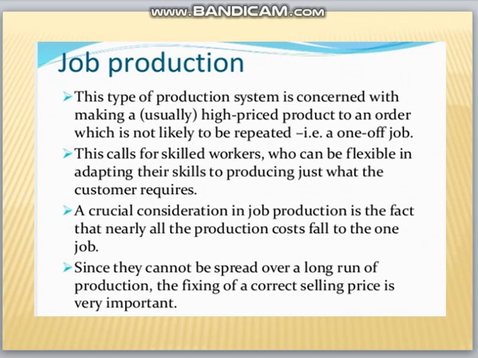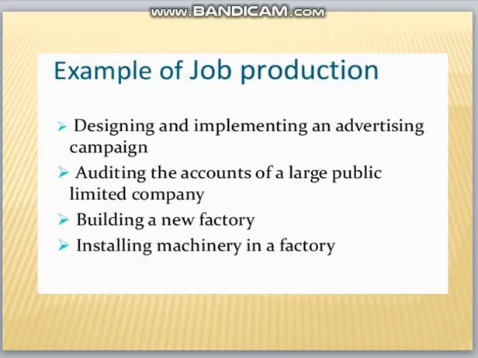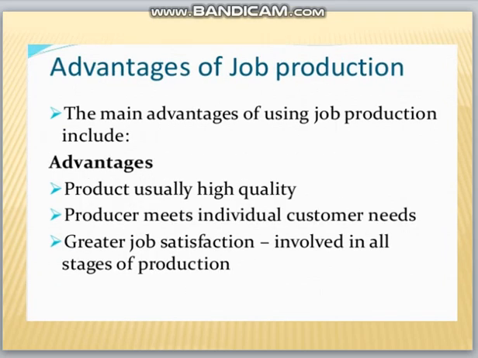As I said, these are the examples for job production: building a factory, installing machinery in a factory. Next, moving on to the advantages of job production. The main advantage is we get a high quality, good product. Next, the producer meets individual customer needs. And next, job satisfaction is greater at all stages of the production.